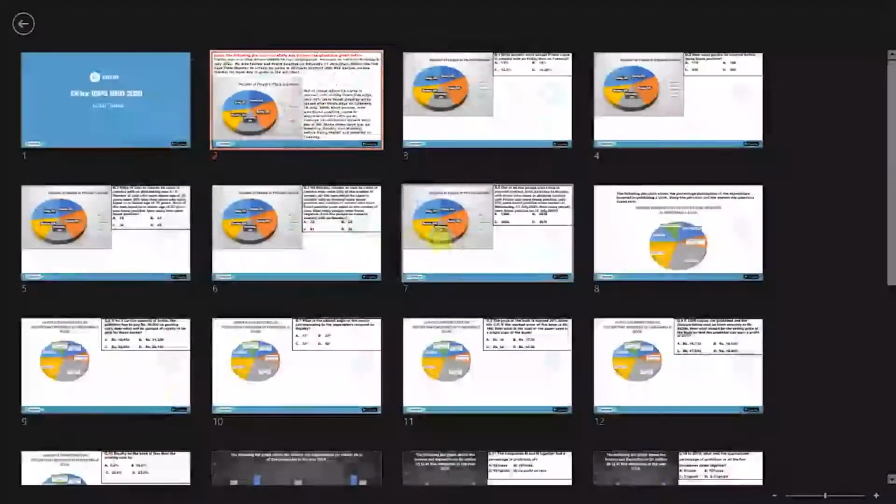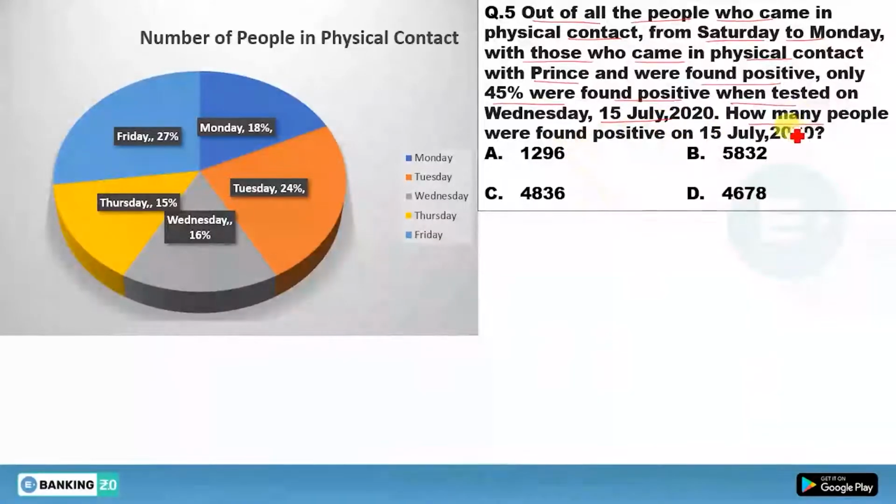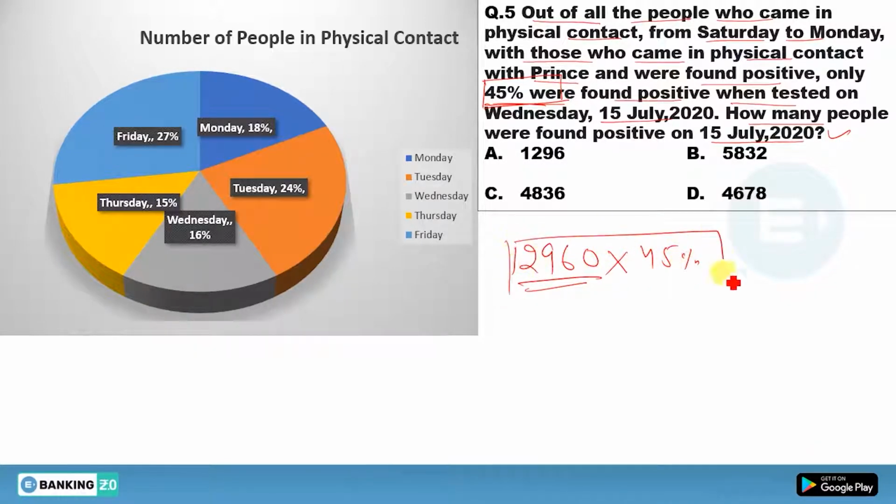What was the question? How many people were found positive on 15 July 2020 out of those contacted? We all know these are 12960, and out of these how many were found positive? 45% were found positive. So can you say 12960 into 45%? Now tell me one thing, what will be 10% of this? 10% of this will be 1296.